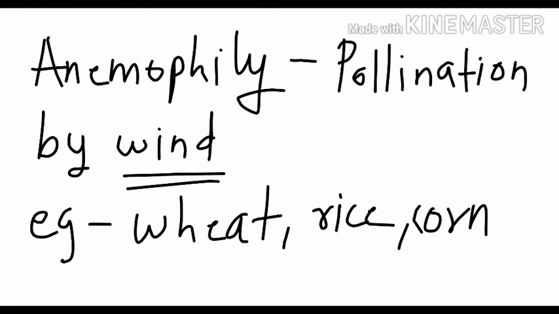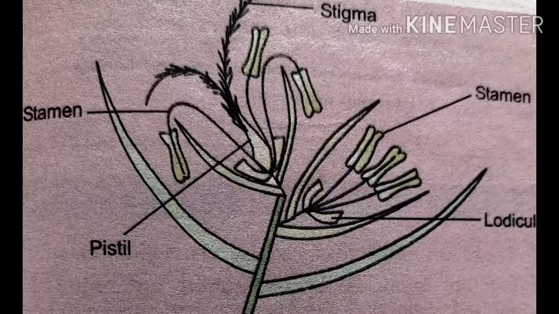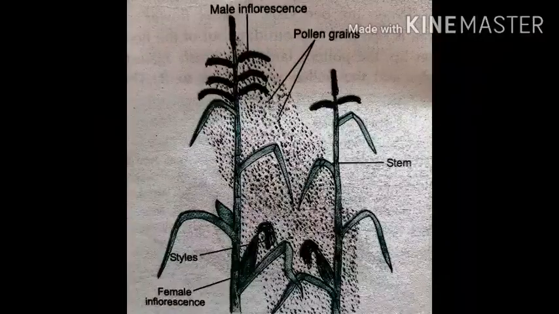Anemophily means the plants which are pollinated by wind, or the plants in which pollination takes place with the help of wind. Most of the important crop plants are wind pollinated. For example, wheat, rice, corn, rye, barley, oats. Some palm trees are also wind pollinated.